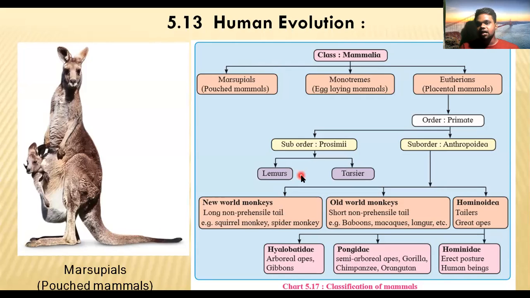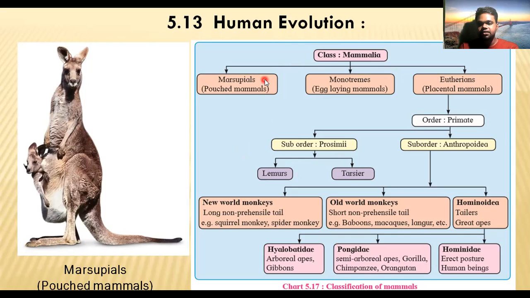Today we are starting with our fifth chapter, 12th biology, that is Origin and Evolution of Life. In that, the last part of that chapter, that is 5.13, Human Evolution. Whenever we are starting a topic, you can see that there is a chart there. First we will see what is the meaning of all the content, and then we will proceed with the theory part.